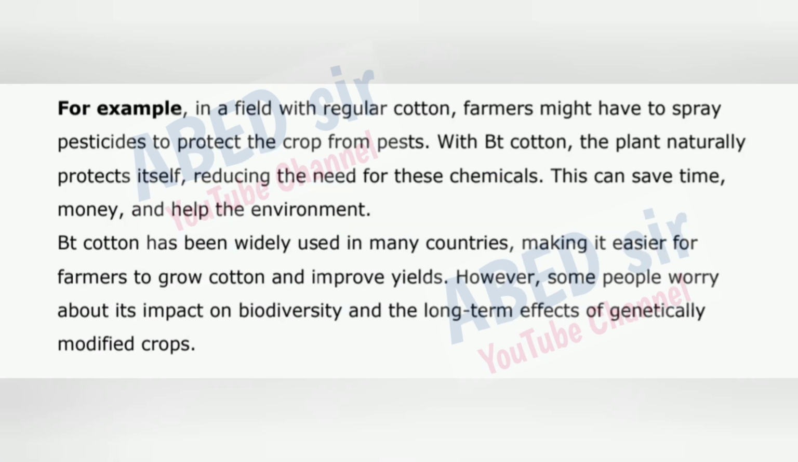For example, in a field with regular cotton, farmers might have to spray pesticides to protect the crop from pests. With Bt cotton, the plant naturally protects itself, reducing the need for these chemicals. This can save time, money, and help the environment. Bt cotton has been widely used in many countries, making it easier for farmers to grow cotton and improve yields. However, some people worry about its impact on biodiversity and the long-term effects of genetically modified crops.